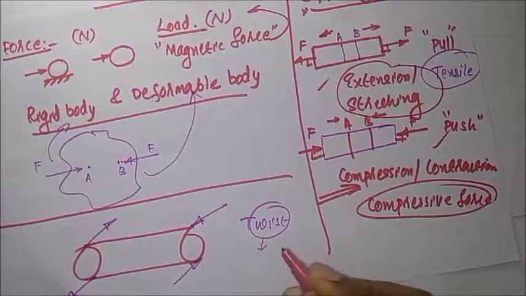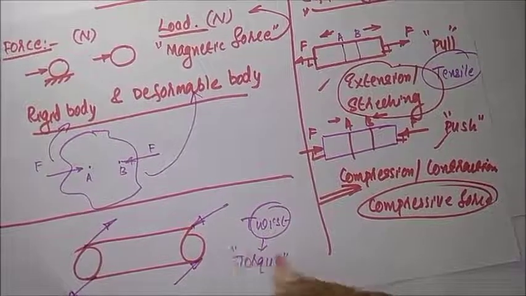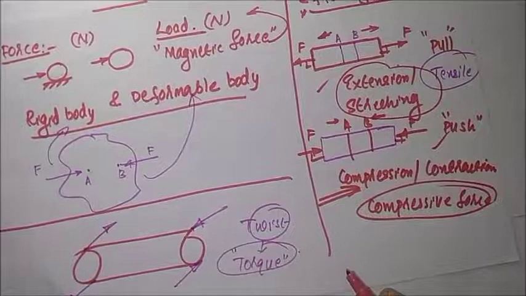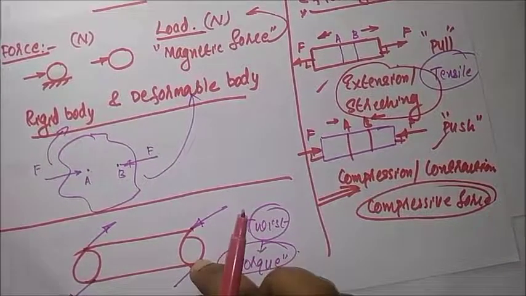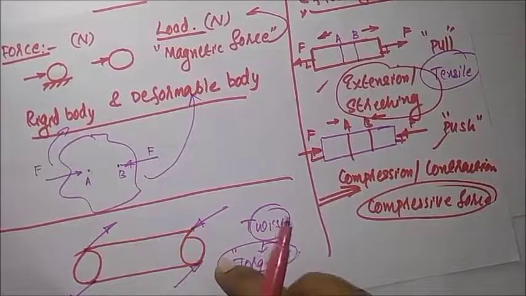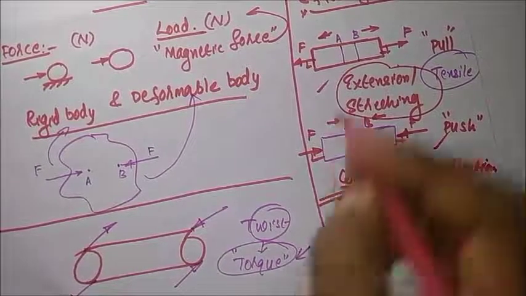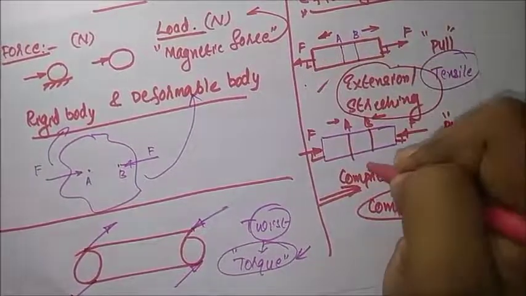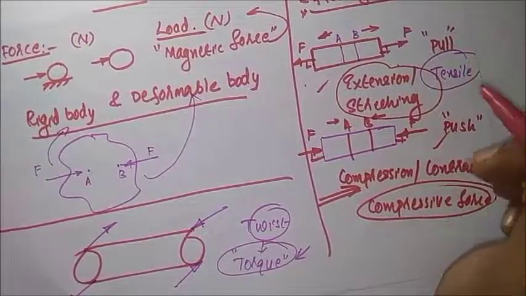Then this effect is known as torque. When a couple of forces acts on a member, a twisting effect is created, and then the nature of the force is known as torque. Okay, first one compressive force, next one tensile force, next one torque. Then what will happen when a tensile force is applied in a member?